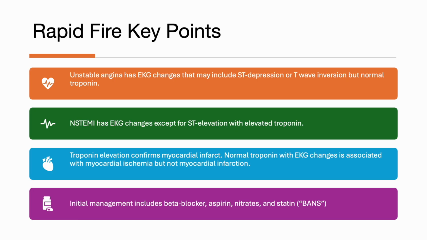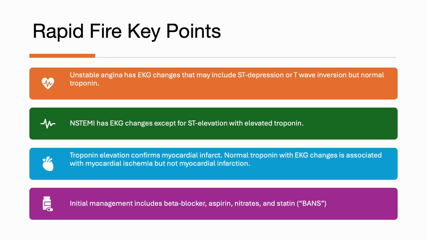Now let's discuss some rapid-fire key points. Unstable angina has EKG changes that might include ST depression or T-wave inversion but normal troponin. And STEMI has EKG changes, typically ST elevation, with high troponin. Troponin elevation confirms myocardial infarct. Normal troponin with EKG changes is associated with myocardial ischemia but not myocardial infarction.